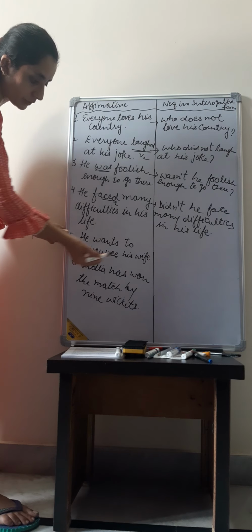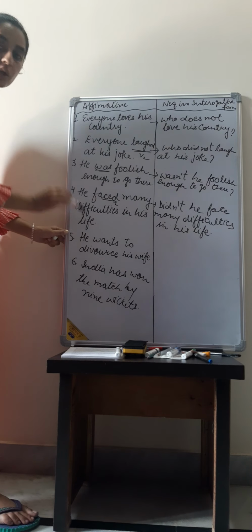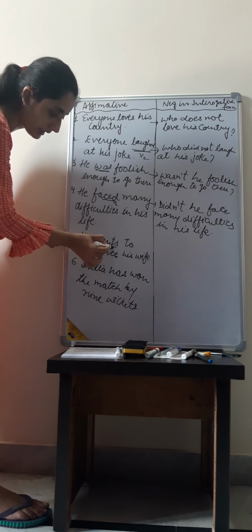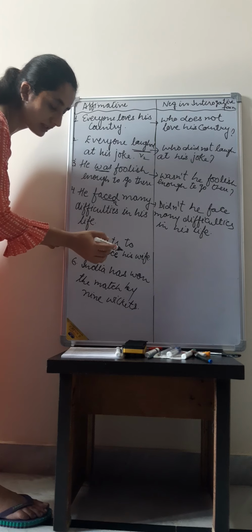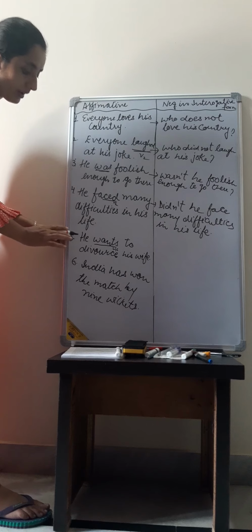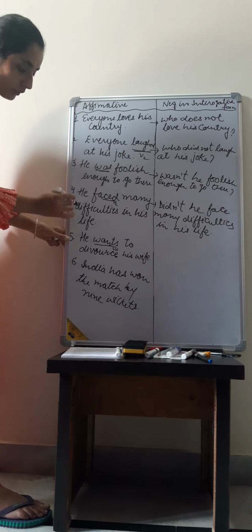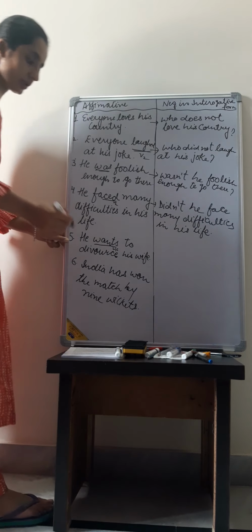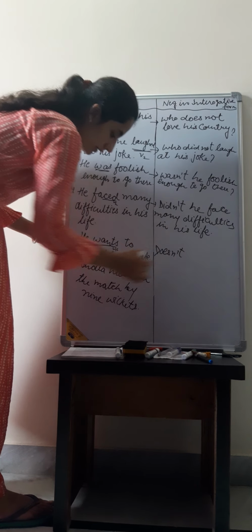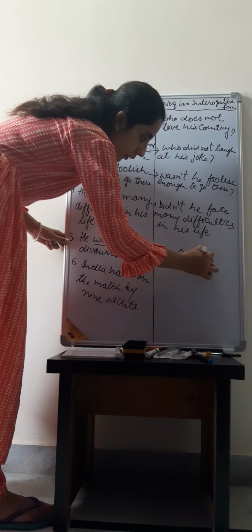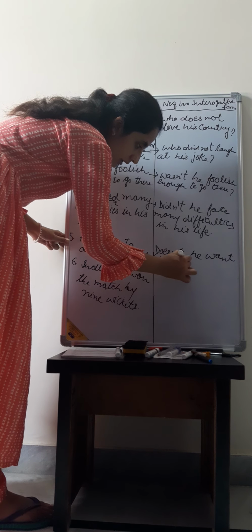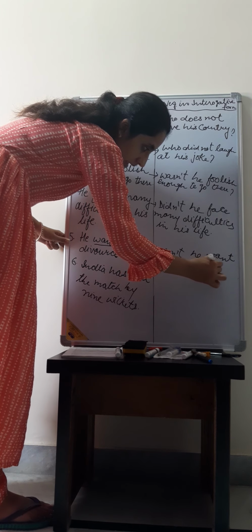He wants to divorce his wife. Again no helping verb is used, and from wants we come to know that it's present indefinite tense, because with the verb's first form s is used. So we will start with does not, doesn't. Doesn't he want to divorce his wife?